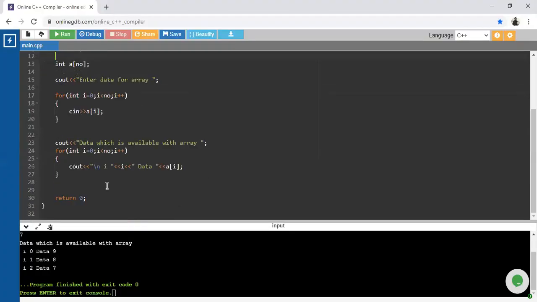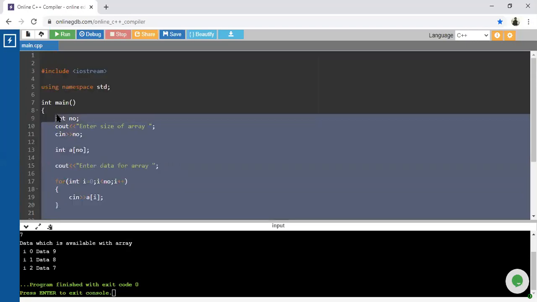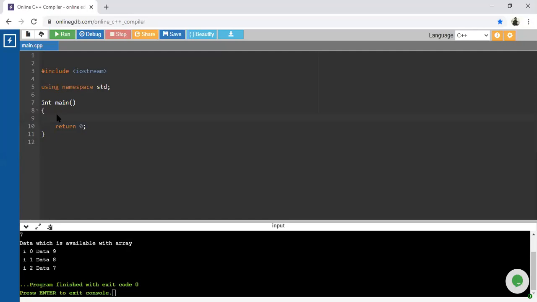Okay, so I will remove the code which is available with this. Next one. So first of all, initialize that particular array. Suppose normally we are going to consider a of 3 by 3. How many values are we going to consider for this one? Total 9 values, because 3 into 3, 3 rows and 3 columns.